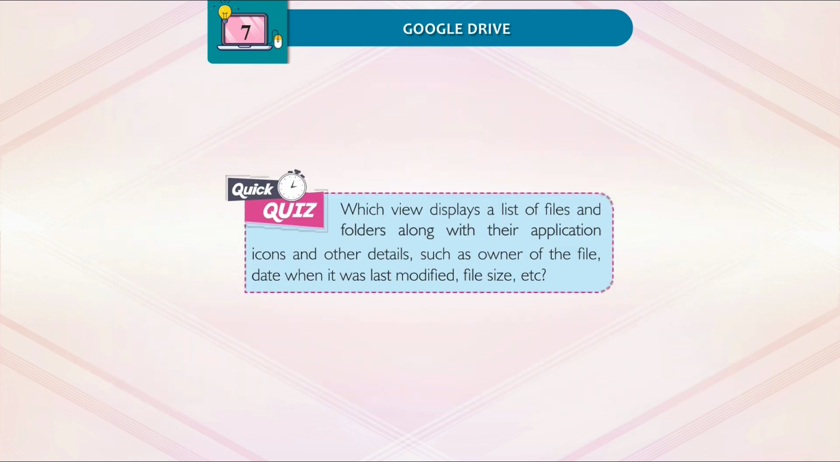Quick quiz. Which view displays a list of files and folders along with their application icons and other details such as owner of the file, date when it was last modified, file size, etc.?